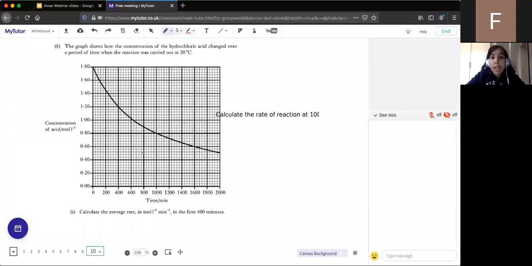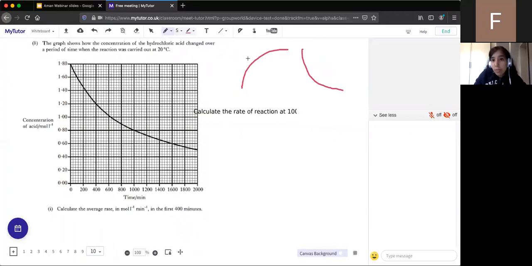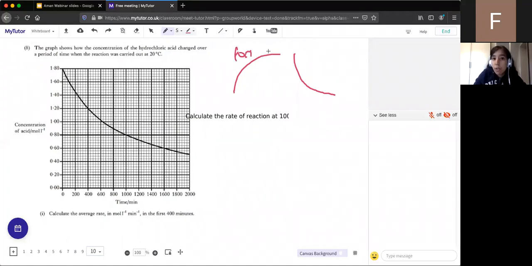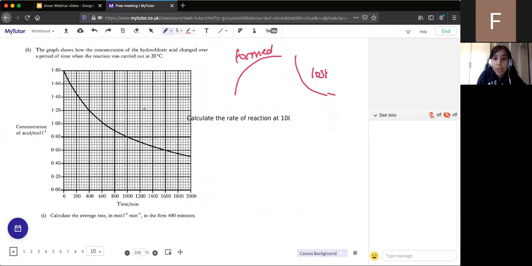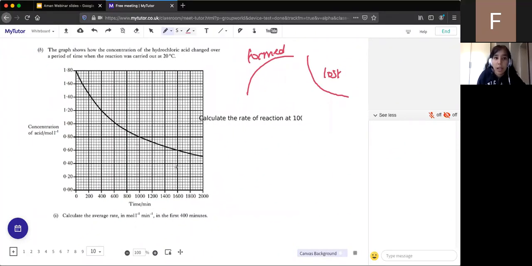So now this is a reactant loss graph. And again, the reason I can tell that is because the graph is going down. So remember I said you need to know two types of graph. That is product formed, reactant lost. All right, so that's formed and lost. So on this graph, we can see that this is reactant being lost. So we need to calculate the average rate in the first 400 minutes.